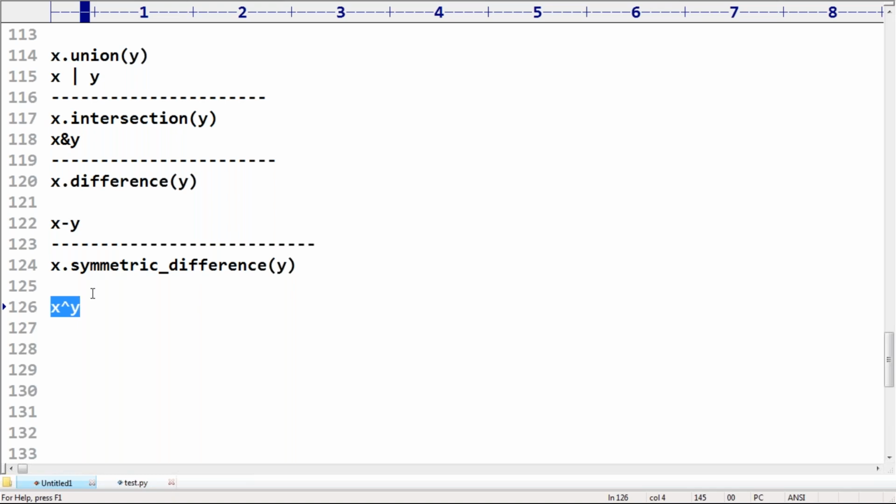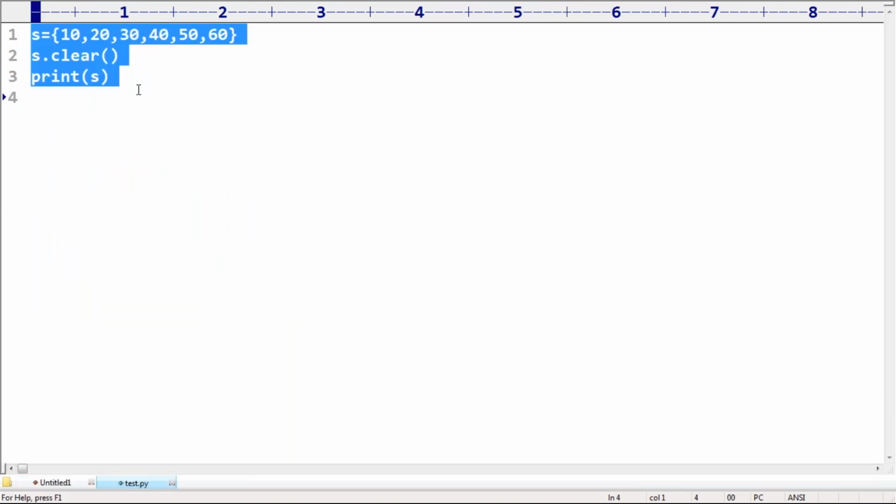Sir, these methods are applicable only to the set. You can't apply them to a tuple. You can't apply them to a list. These are set specific methods.